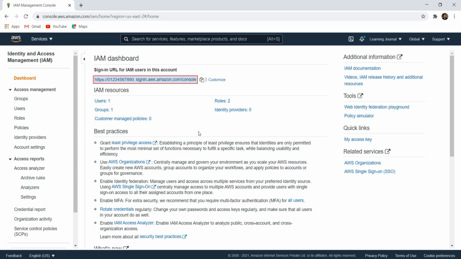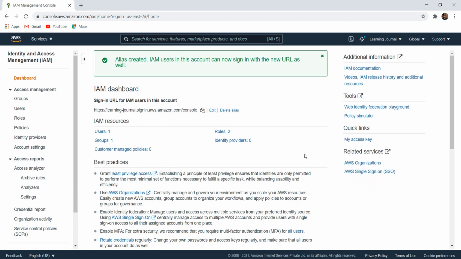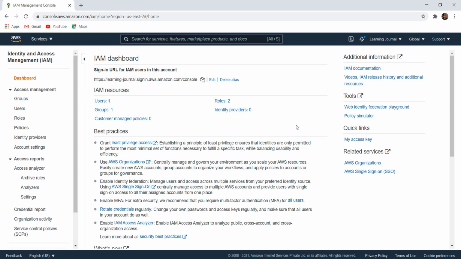Here it is. Do you see this URL? This URL contains a numeric AWS account ID. It could be hard to remember this number. So let me customize it. What am I doing? I am setting an alias for my account. Let me create it. Great. Do you see this URL? Now it looks better and I can remember it. The point is straight. You can memorize your account ID or you can set an account alias. Why? Because you will need it to log into your AWS account.